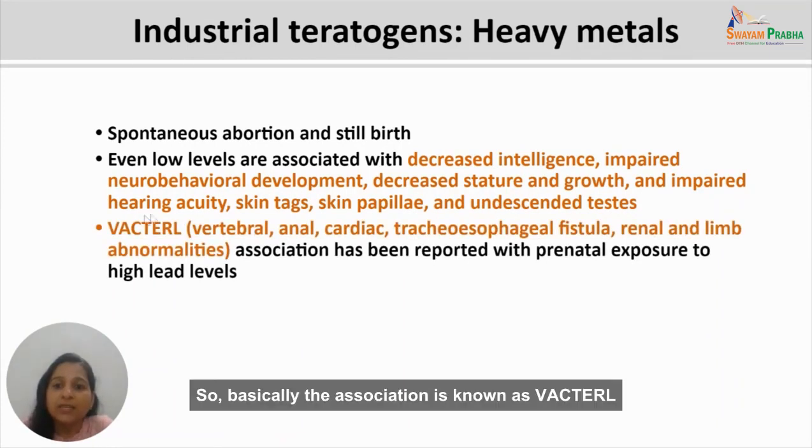So basically, the association is known as VACTERL association, where V stands for vertebral, A for anal, C for cardiac, T for tracheoesophageal fistula, R for renal, and L for limb abnormalities. So VACTERL association has been reported with prenatal exposure to high levels of lead.